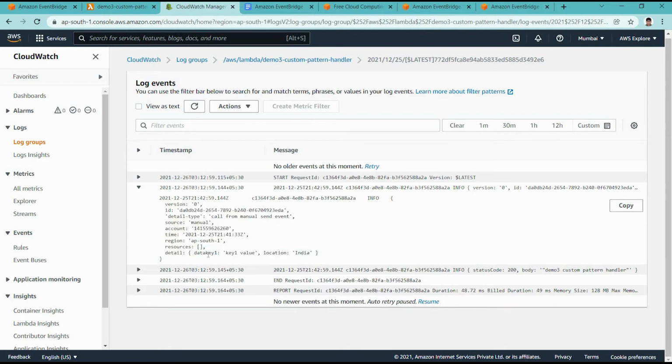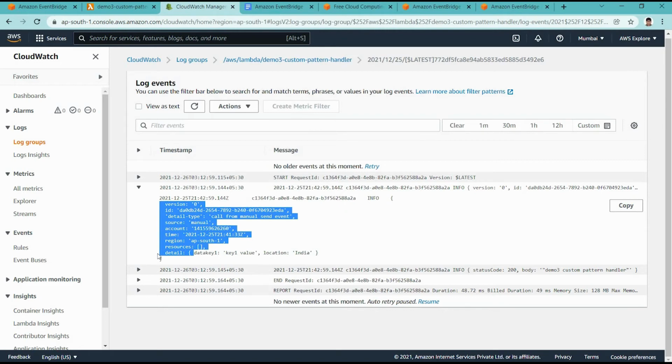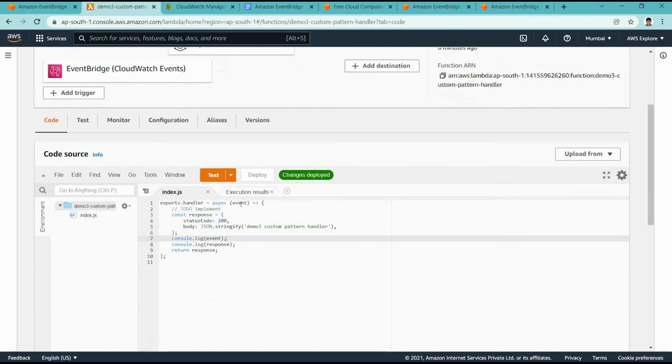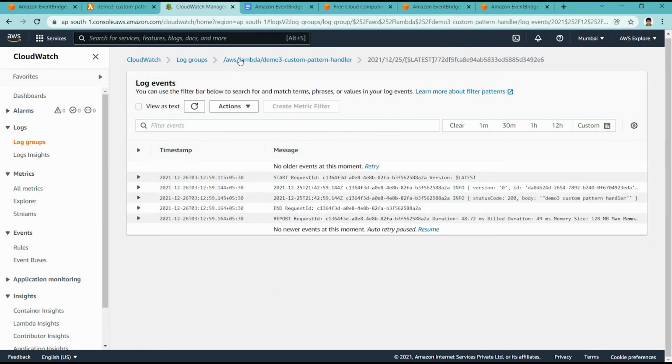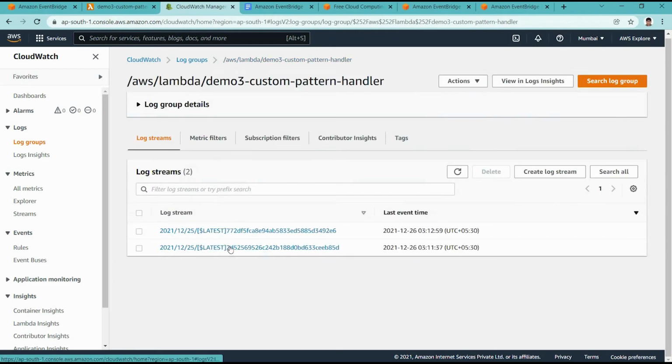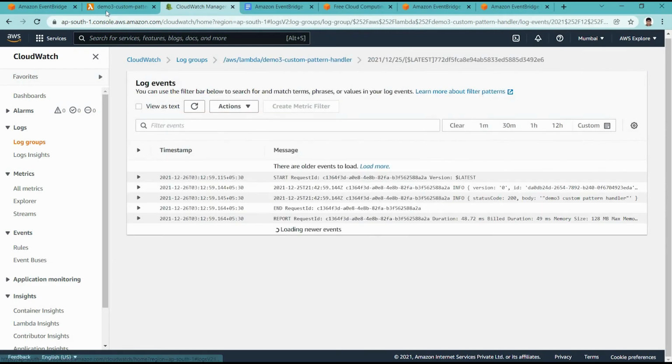This event detail has data key one value, and location is India. Because we did the console log for the event data, whatever event is received from the source, EventBridge, gets printed here in the Lambda console. So that is two times this function was called, that is why there are two logs.